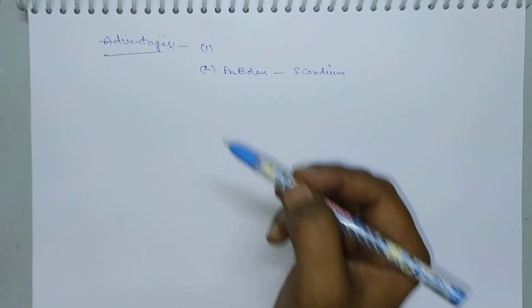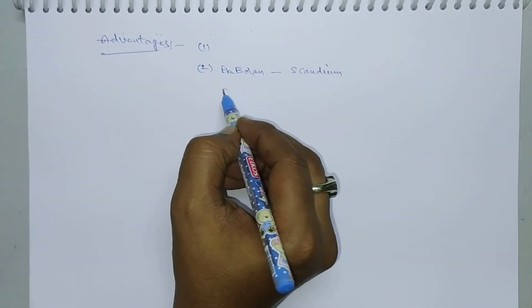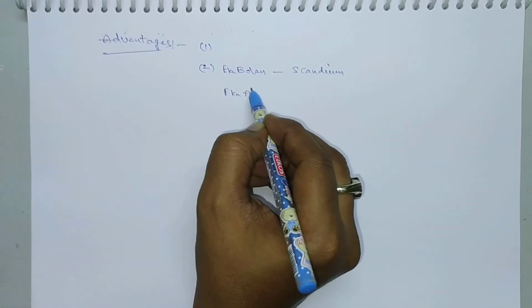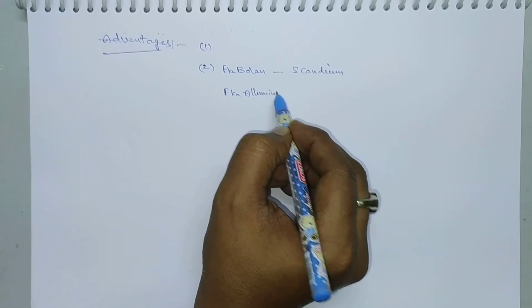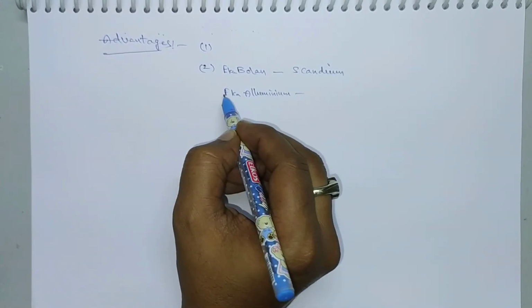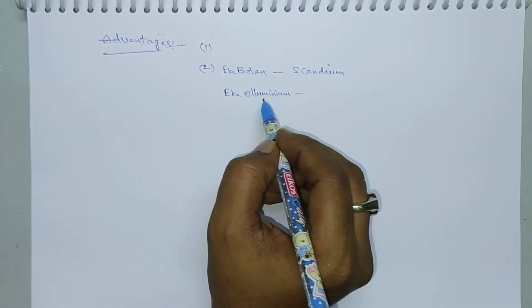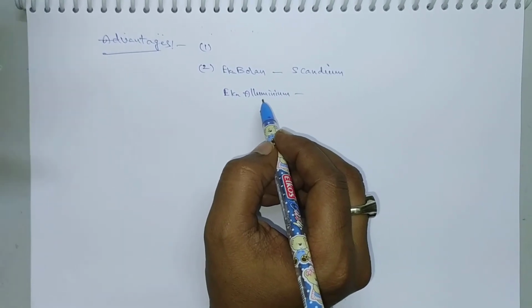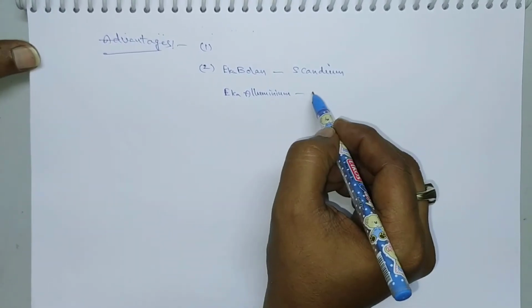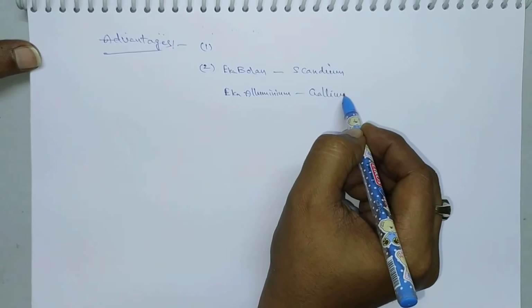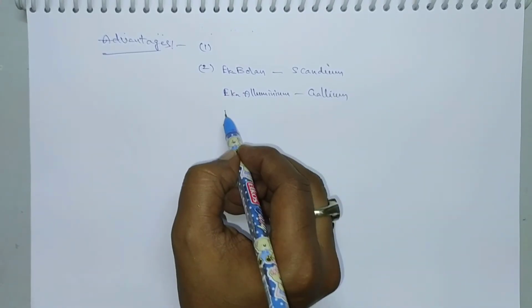In a similar way, they identified elements like Eka aluminum. Because this Eka aluminum exhibits properties similar to aluminum, it is called Eka aluminum. But later he identified that Eka aluminum is nothing but gallium.